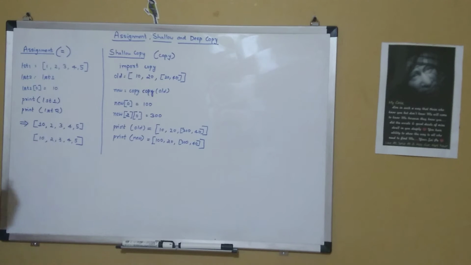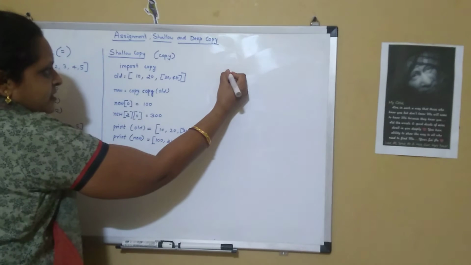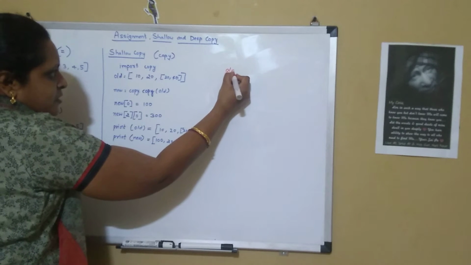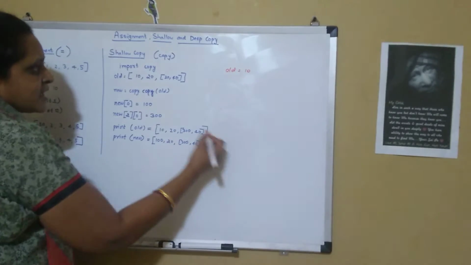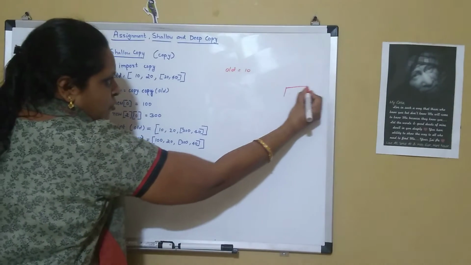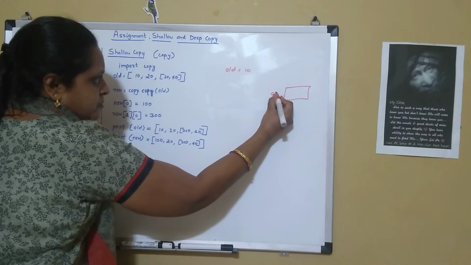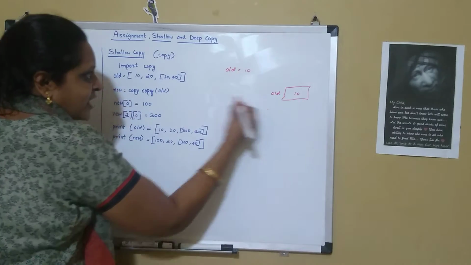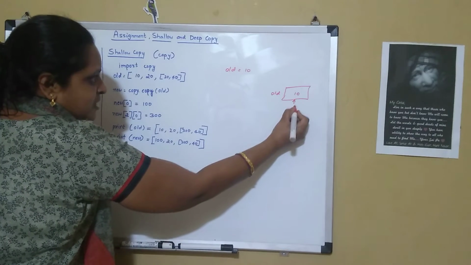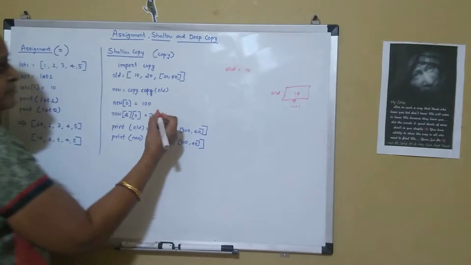When we have a number, say old equal to 10, old will have the value 10 and say memory location is 1111.